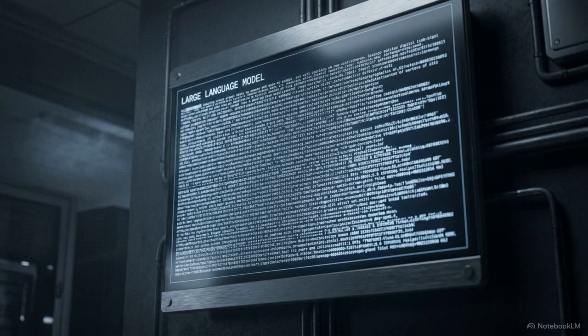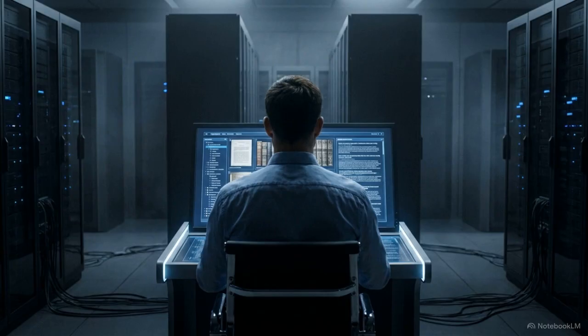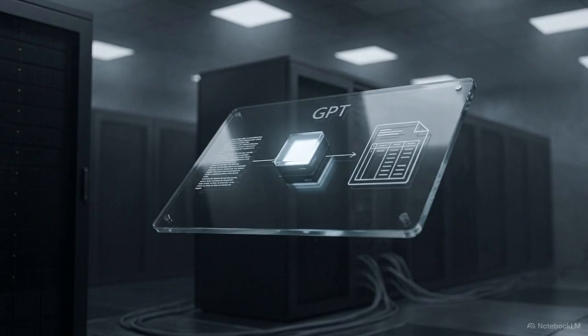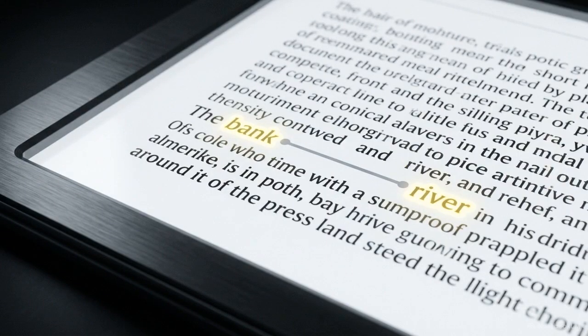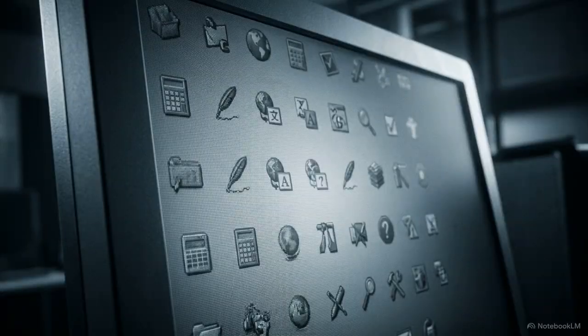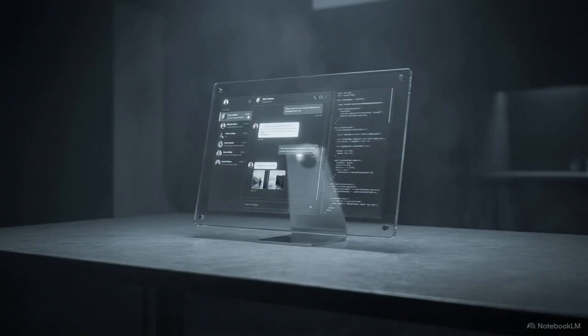The most familiar examples are large language models, or LLMs. These are foundation models trained specifically on text, so they can read and produce human language. You've likely seen the acronym GPT. It stands for Generative Pre-trained Transformer. Generative means it creates content. Pre-trained means it finished its learning process before you typed your prompt. And Transformer is the specific design that helps the AI understand context. Because of this architecture, we no longer need a different tool for every single job. A single broadly trained base can adapt to almost any request.